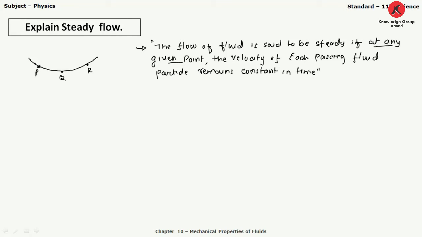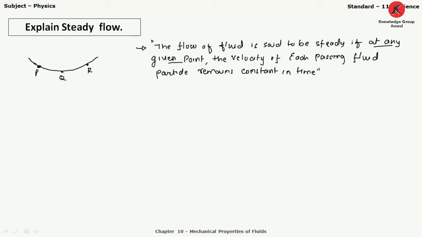So here in the definition of steady flow, suppose we consider point P. All the particles which pass from this point P have the same velocity. Clear? This is the definition of steady flow. But the velocity of a particle is different after the point P. At point P, all the particles must have the same velocity.